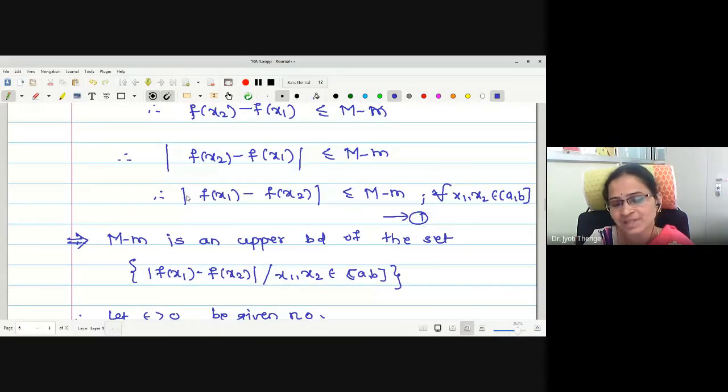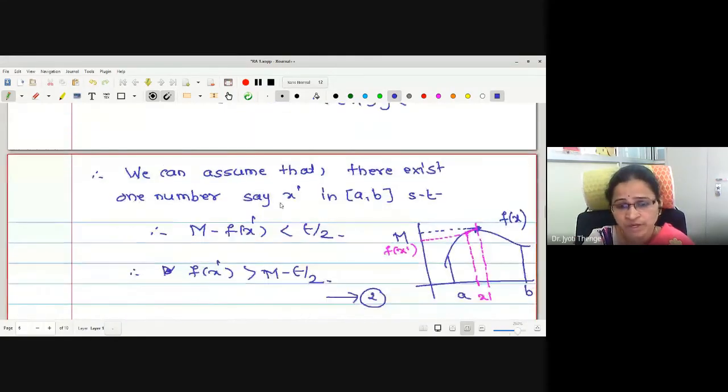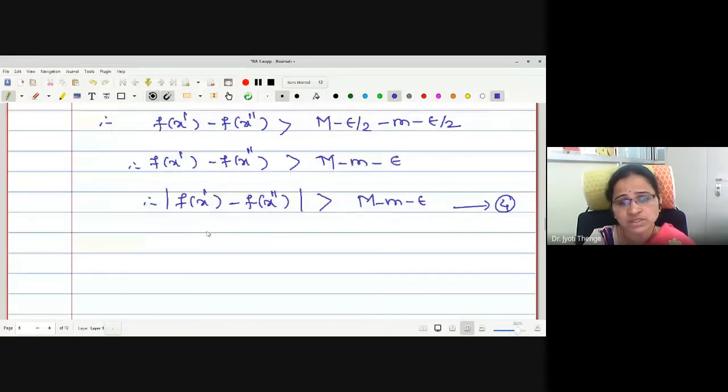Statement 1 says that for all x1, x2 in the closed interval AB, mod of the function values difference is less than or equal to M minus m. That is, M minus m is an upper bound of the set. But here we have found two numbers x' and x'' in the closed interval AB such that the difference between their function values is greater than M minus m minus epsilon.